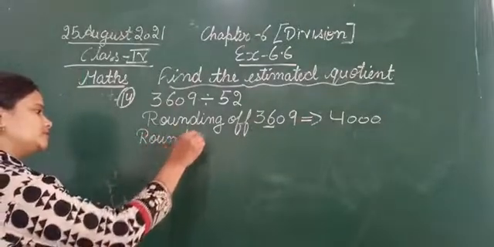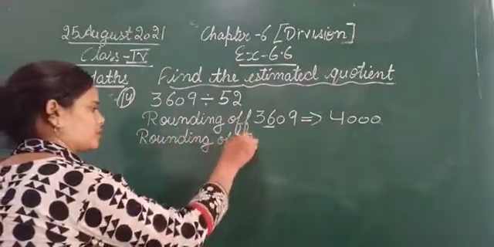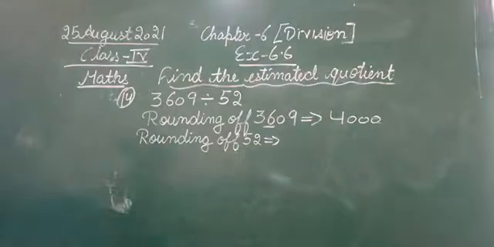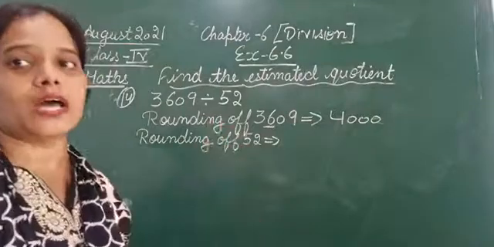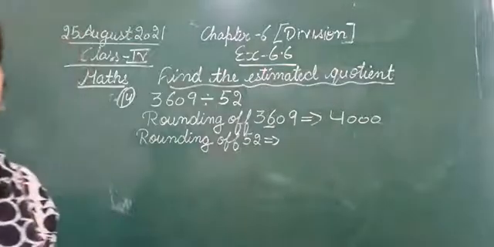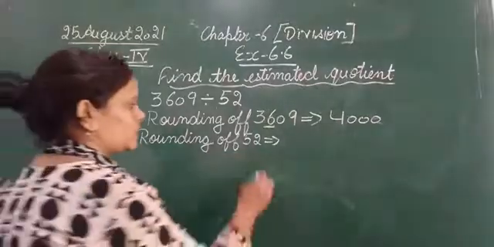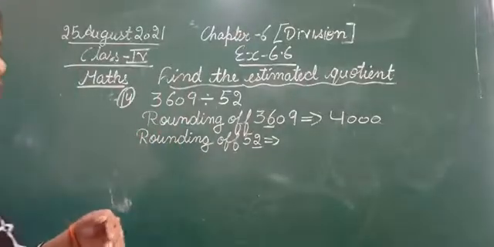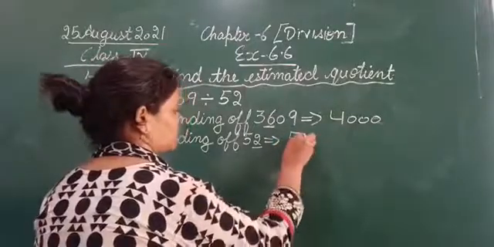Next, rounding off 52. 52 is a 2-digit number, so the highest place value is tens. We are going to round it off to the nearest tens, so we observe the digit at the ones place. At the ones place we are having 2, which is less than 5. So we round it off to the previous tens. After rounding off 52, we will get 50.